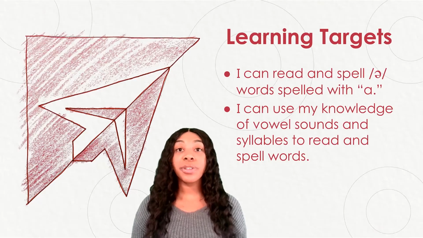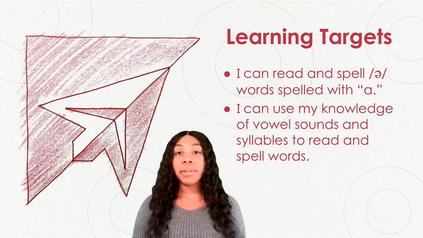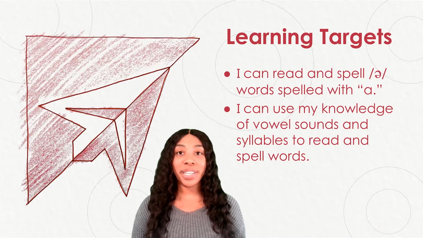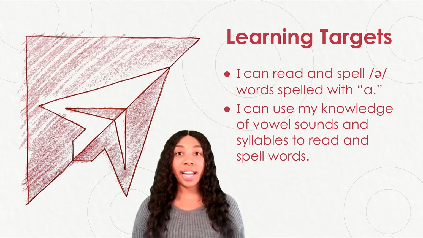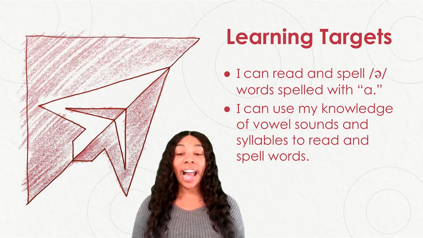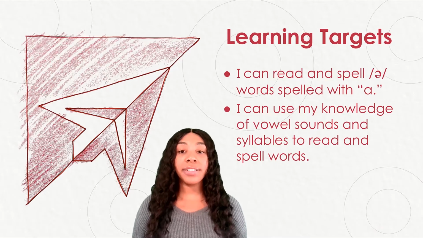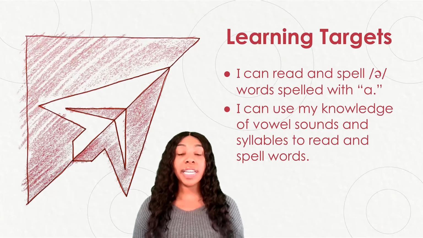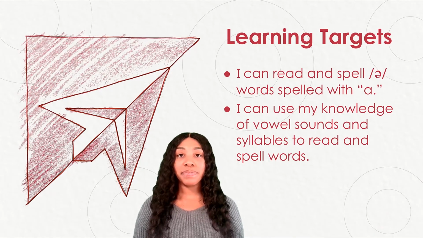We have 2 new learning targets for today. Please follow along with me as I read them. Our first learning target says, I can read and spell a word spelled with A. The second learning target says, I can use my knowledge of vowel sounds and syllables to read and spell words.